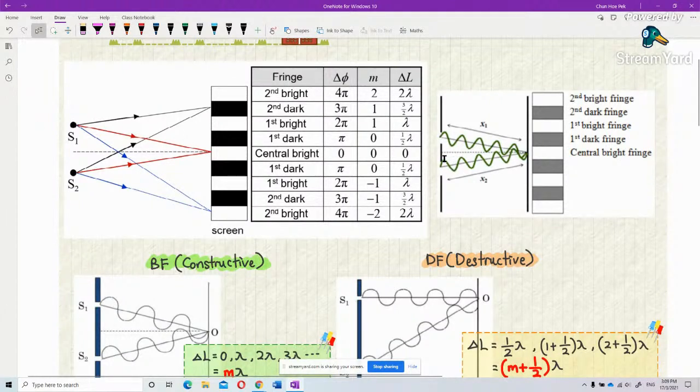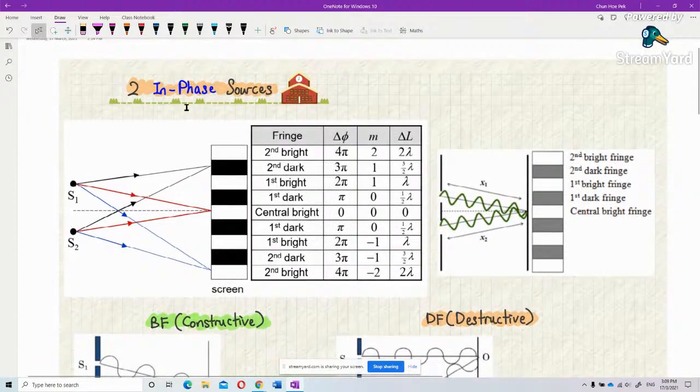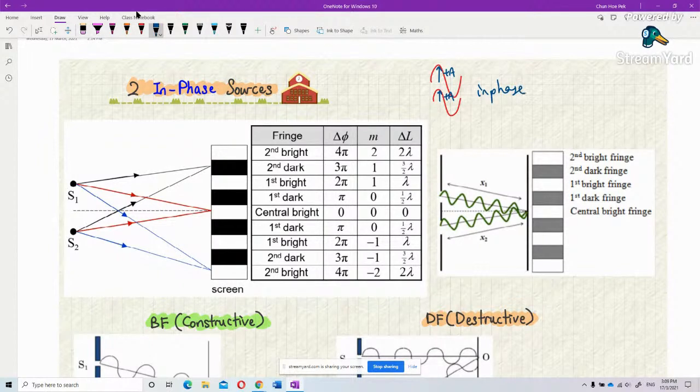In-phase means one wave is like this, another wave is like this. They all go in the same direction. They start off in the same direction, positive A, positive A. This is called in-phase. Understand or not? This is in-phase.